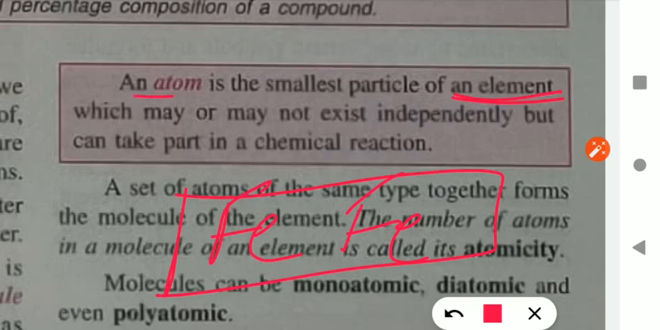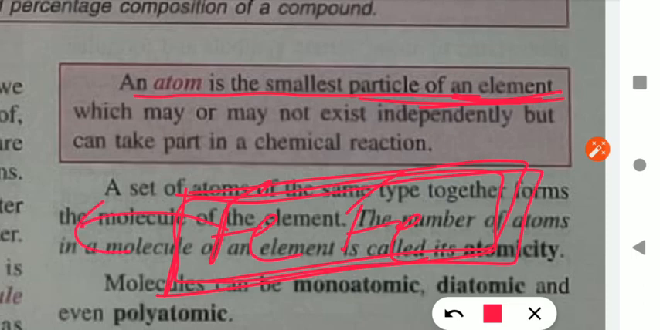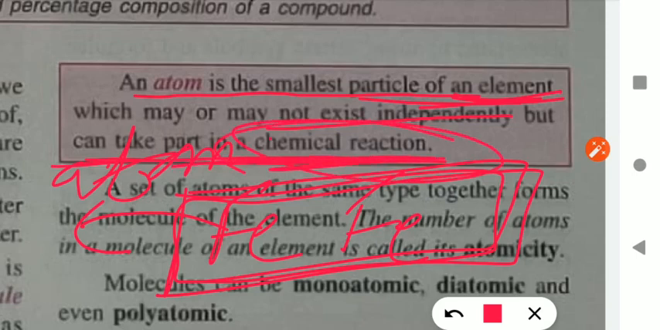So an atom is the smallest particle of an element. The whole rod is considered the element and the smallest particle is the atom, which may or may not exist independently. Here an Fe atom or any other atom may or may not exist independently, and can take part in a chemical reaction. So an atom is the smallest particle which will participate in the chemical reaction.